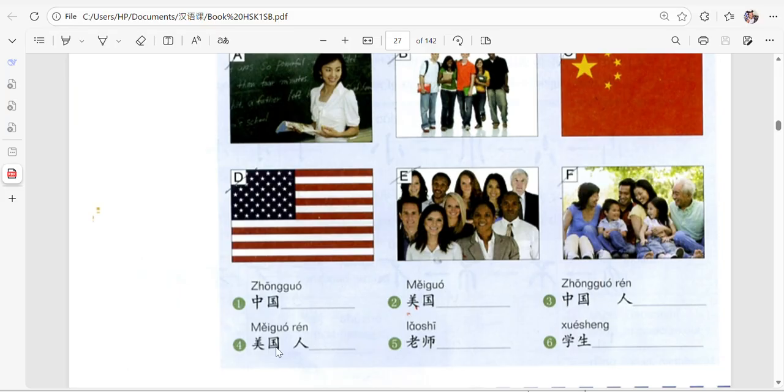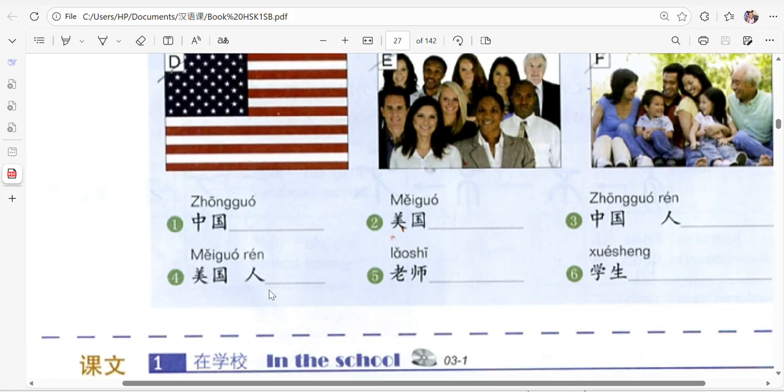How about 4? 美国人. 美国人 is what? E. Yes, American. Americans, because Meiguo is America. And if you add Ren, you see, the characters are also easy. Look at this character. It looks like a person. Like when you used to draw a stickman in primary school, you put the head here and the arms here, this is a person walking. You see, this is a foot, this is the leg, and the waist. So you can relate. Ren is a person. Meiguoren, the Americans.